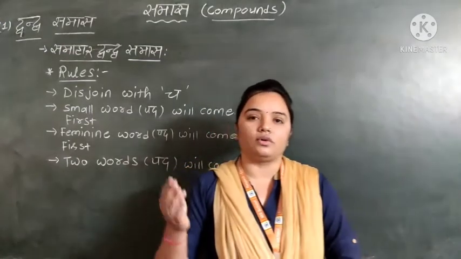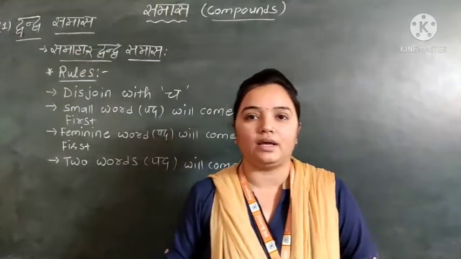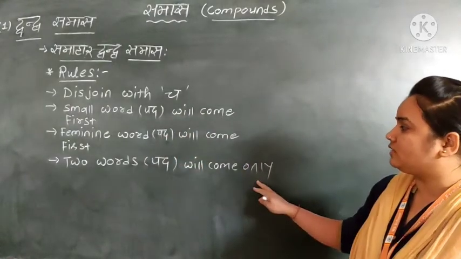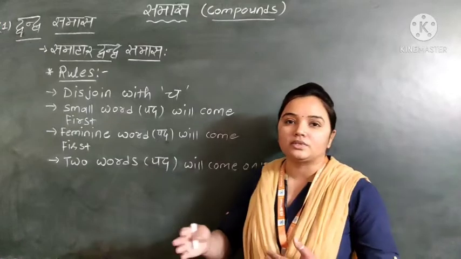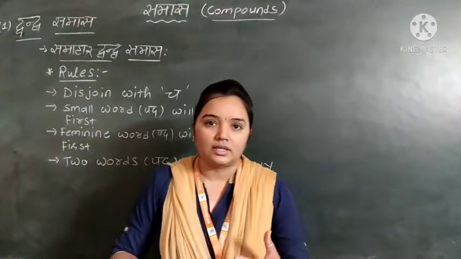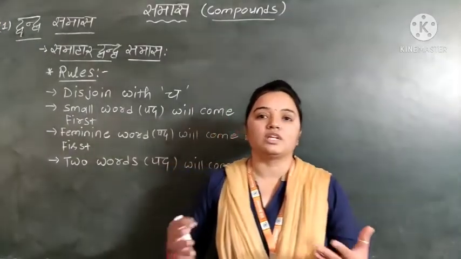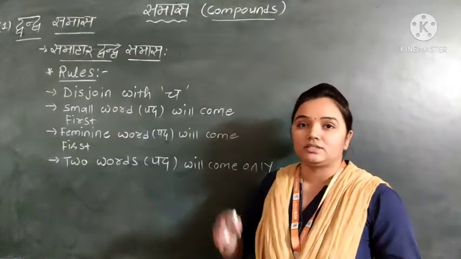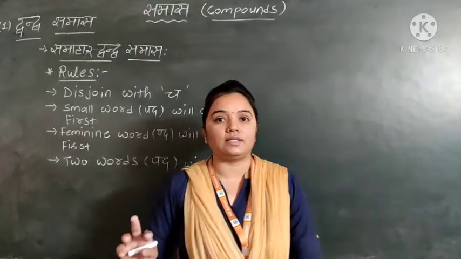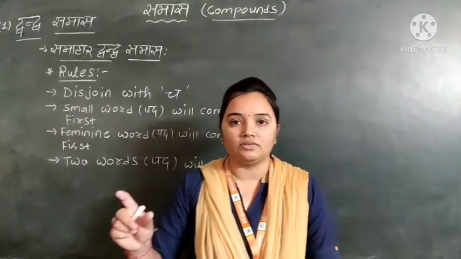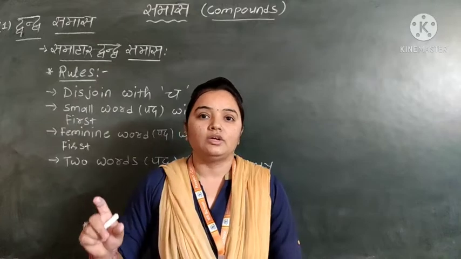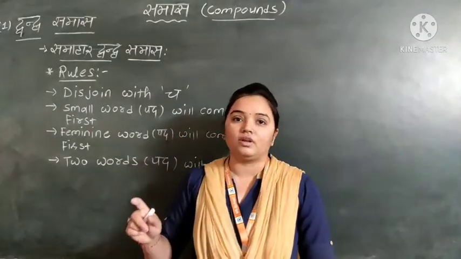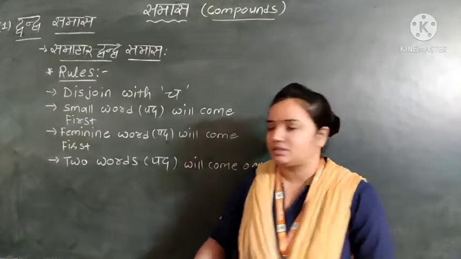Okay. Now what is the other rule? So the three will be same. Now the fourth one, only two words will come. Now, for opposite nature animals, grain names, and musical instruments, this samahar dvandva samas is used. One more rule is there. When the last word, means the pad, will be there, we put that word in napusakling ekvachan.